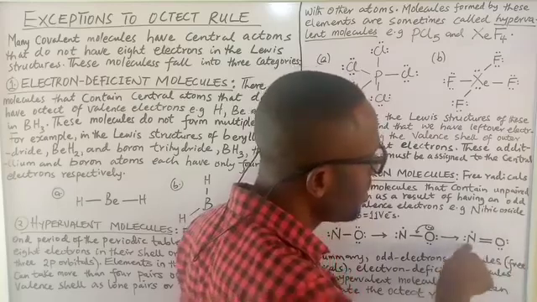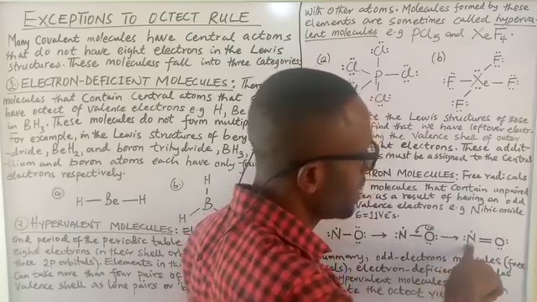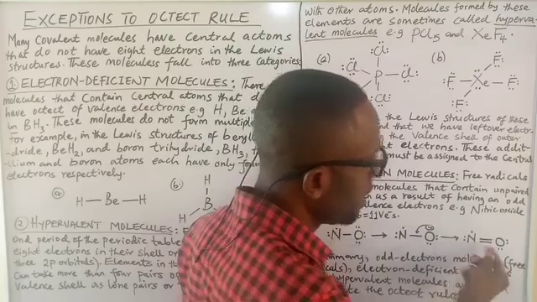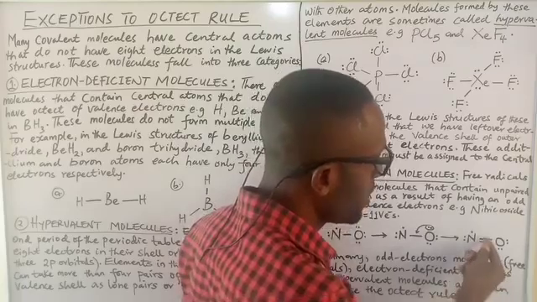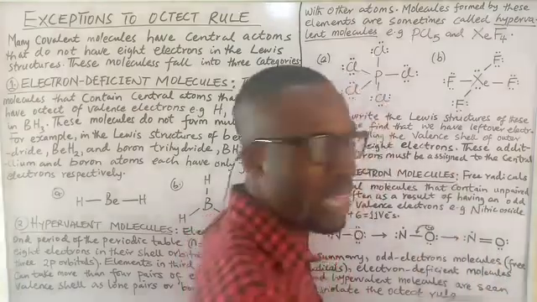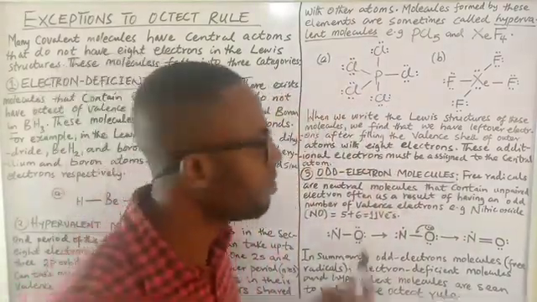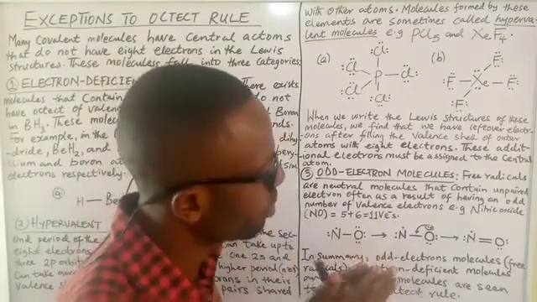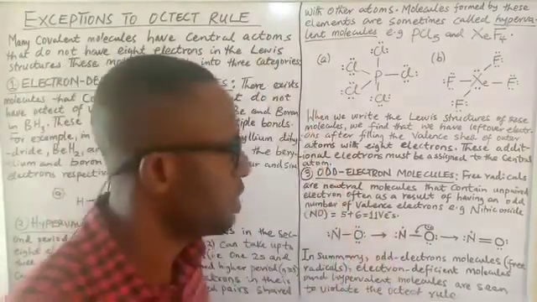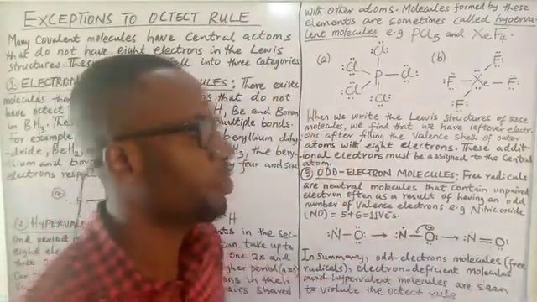But you're still creating more problems for nitrogen, because at the end of the day, if you have 3 bonds here, it becomes 2, 4, 6, 8, and 9. So that odd number of valence electrons is a problem. It cannot allow us to draw a Lewis structure that will satisfy the octet rule. So this is the best structure we can get.